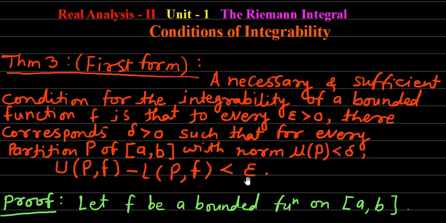As it was told in the earlier class, instead of a necessary and sufficient condition, we can use the phrase if and only if also. So theorem number 4 we are going to state in that form using if and only if, and the proof will be somewhat similar to the proof of theorem number 3 discussed in the last class. So let us move to theorem number 4.